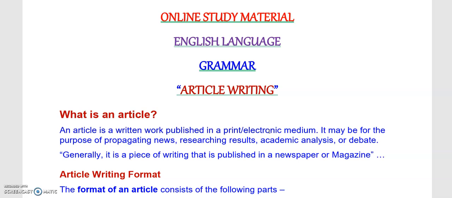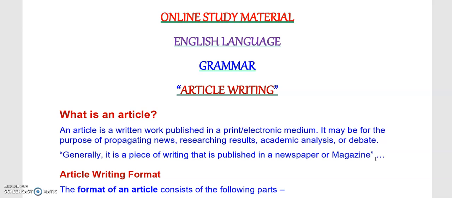Now, this is an article. What happens here? We select a topic or we are given a topic. Then we make research about the topic. We check out the advantages, the disadvantages, what can be done to improve it or to make it better. For example, if there is lack of water supply in your area, the water that comes in the taps comes only for 1 hour and maybe there is no pressure. So you can write, like a complaint sort of thing, or you can write generally about water supply. That this is the condition of water supply, it has to be improved, it has to be made better.